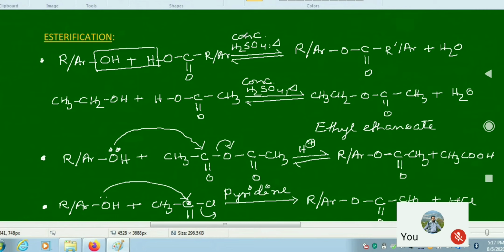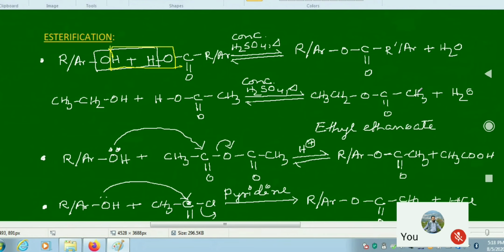But here something is written wrong, we can follow that. The bond broken here is between this oxygen hydrogen and this carbon oxygen. That means from the alcohol, instead of the carbon oxygen bond, the oxygen hydrogen bond is broken. So we can follow that here ethanol is reacting with acetic acid in presence of concentrated sulfuric acid, giving rise to the ester ethyl ethanoate.